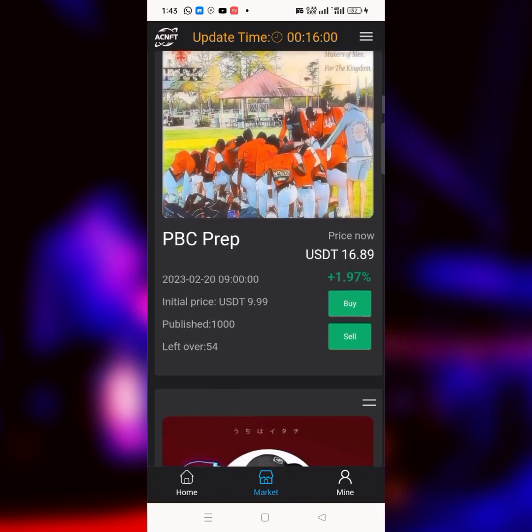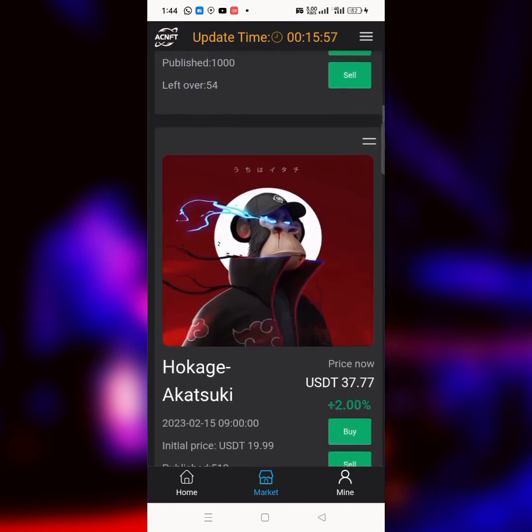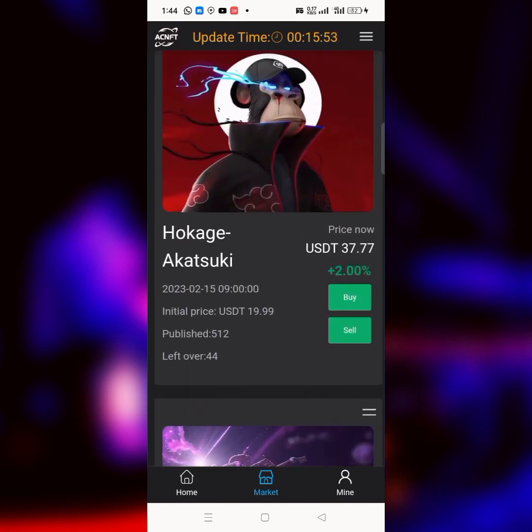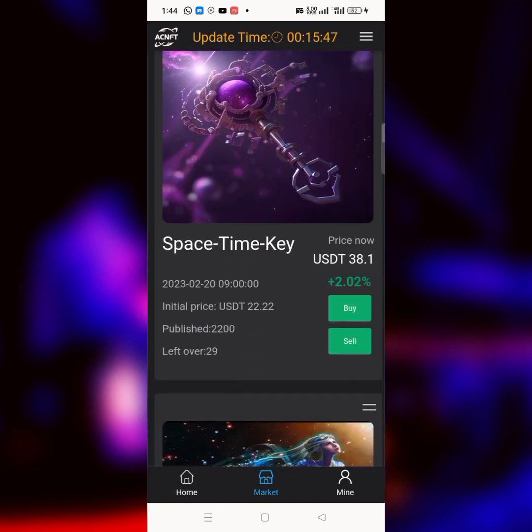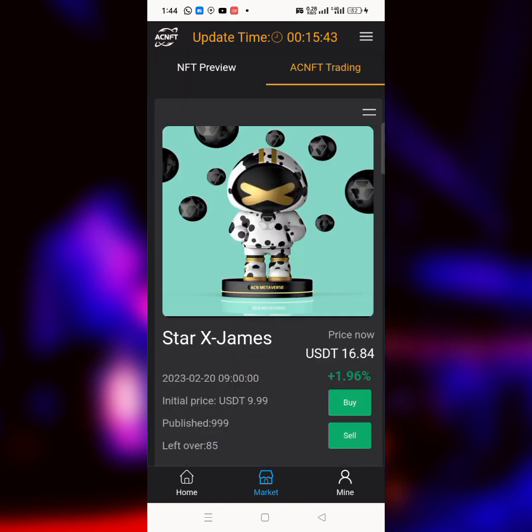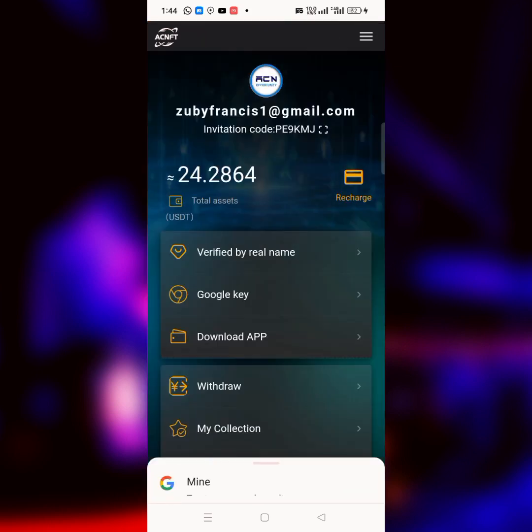Look at it over here, and most of them don't have a good amount of leftover. This one was also launched at $19.99 a few days ago, and now it's $37.77. So all these things are NFTs which are being launched on this particular platform. Just like I told you guys, this particular platform is an NFT platform where you buy NFT at a low price, and it keeps on increasing your money.